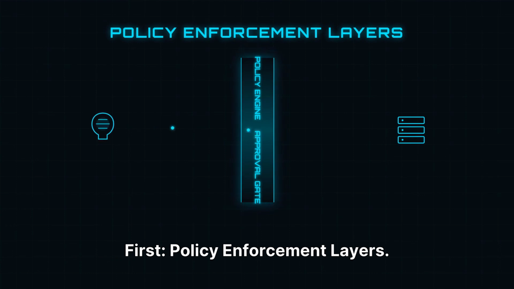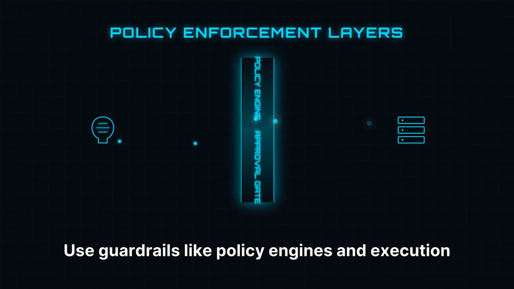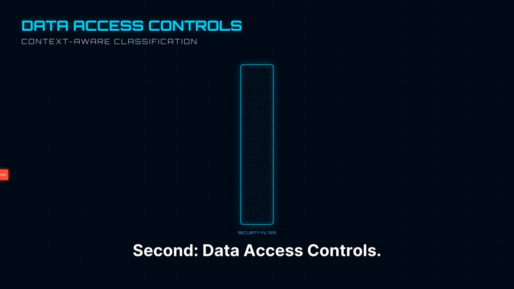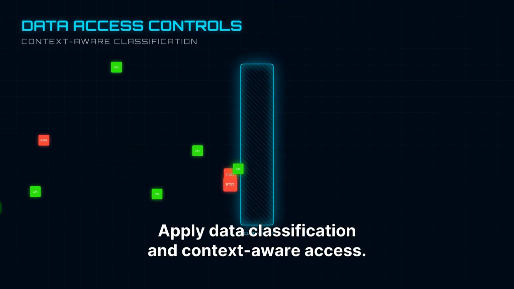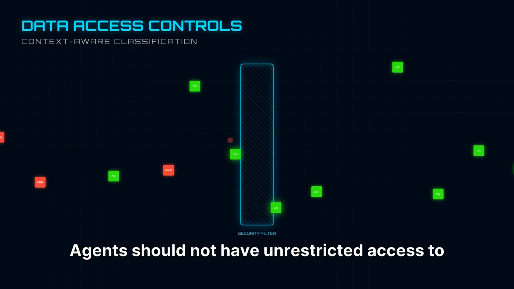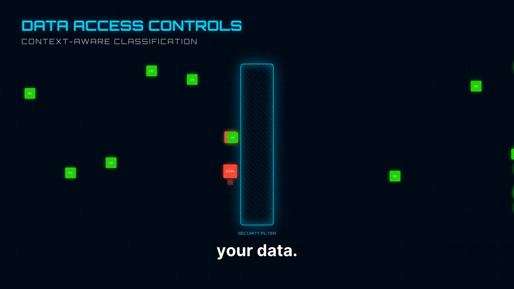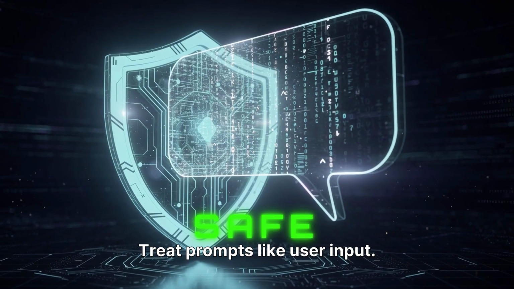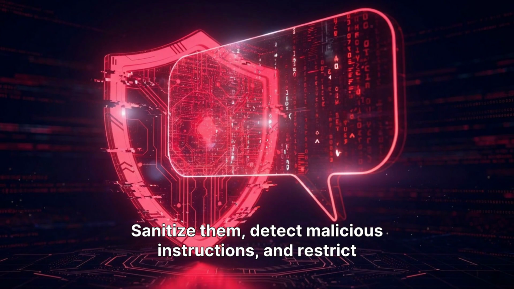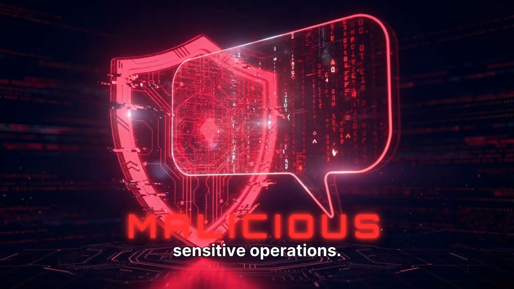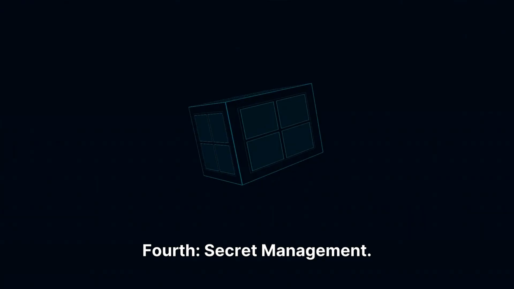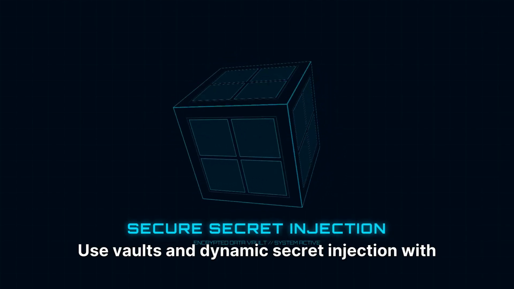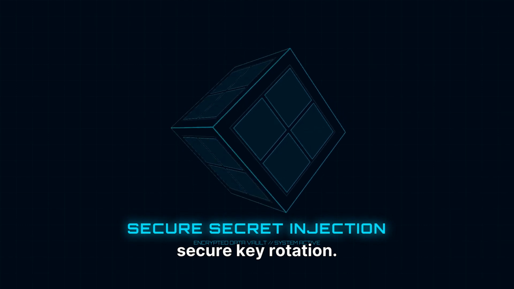Beyond IAM, several controls are essential. First, policy enforcement layers. Use guardrails like policy engines and execution filters. Second, data access controls. Apply data classification and context-aware access. Agents should not have unrestricted access to your data. Third, prompt and input validation. Treat prompts like user input. Sanitize them, detect malicious instructions, and restrict sensitive operations. Fourth, secret management. Never hard-code secrets.